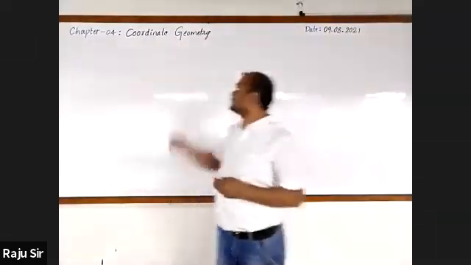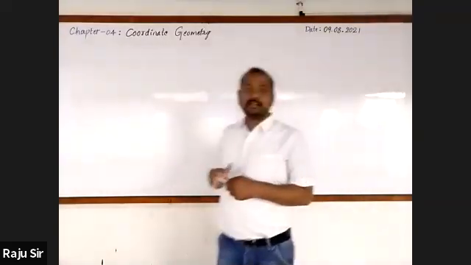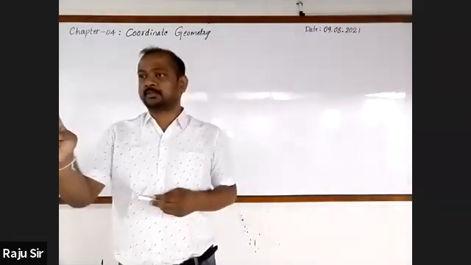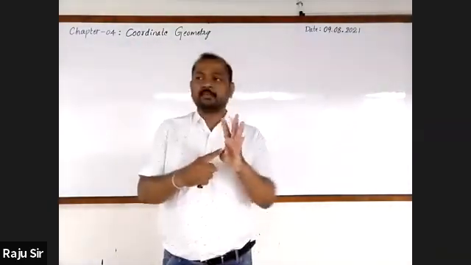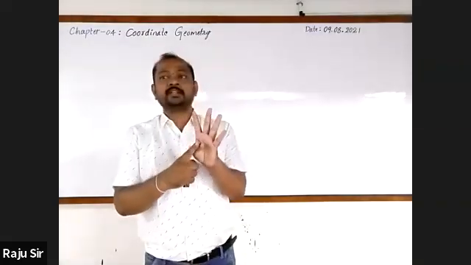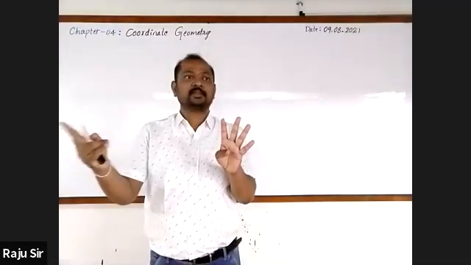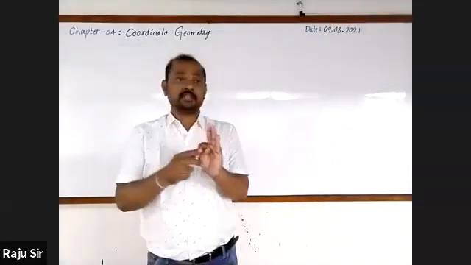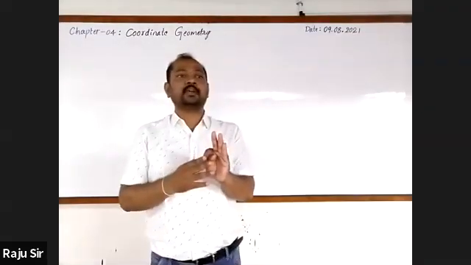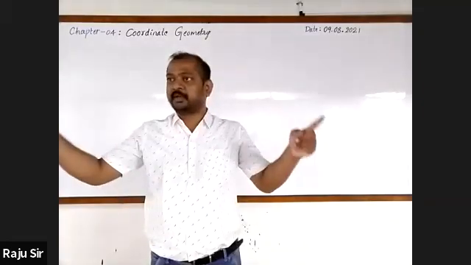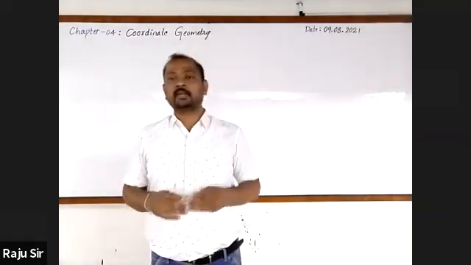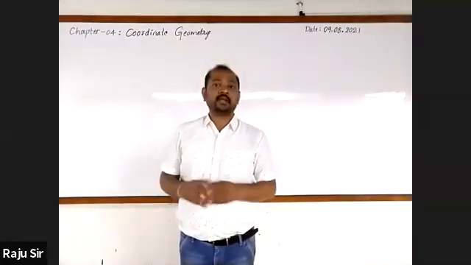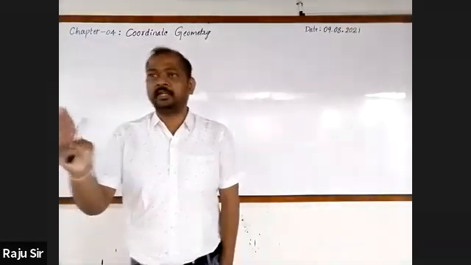Dear students, in the last class, we were discussing the chapter coordinate geometry. And you all know that in this chapter, we have only three concepts. Just recall them. One is finding the distance between any two points by using the distance formula. The second one is the section formula, which is used to find the coordinates of a point which divides the given line in the given ratio. And the third one is the area of a triangle when we know the coordinates of the vertices of a triangle. These are the three important concepts.